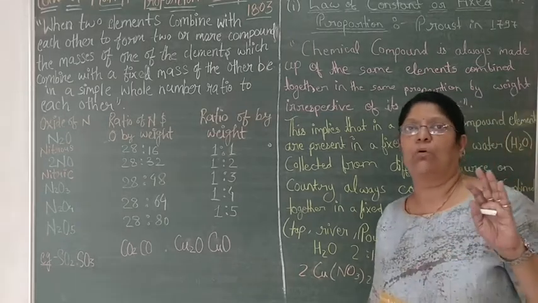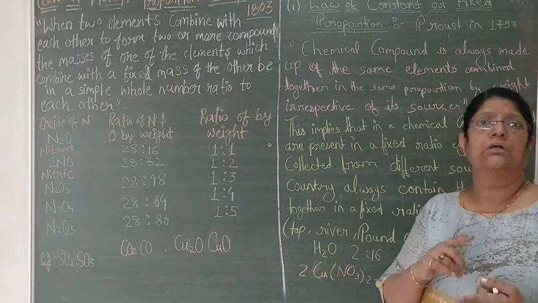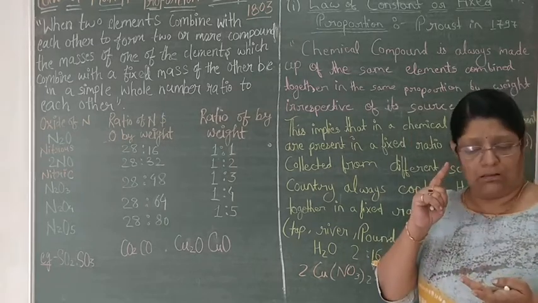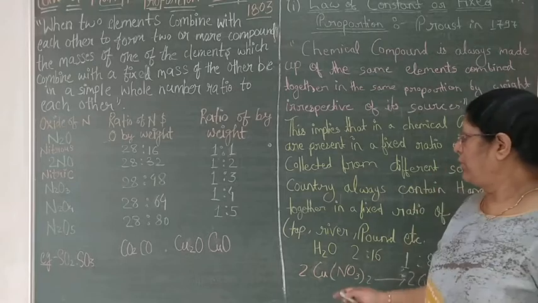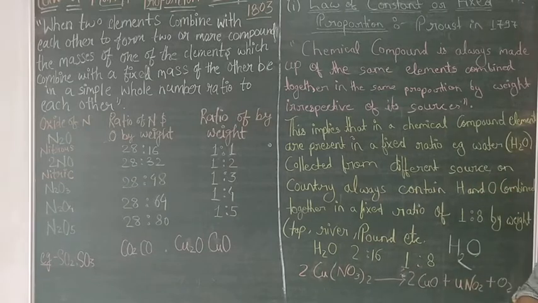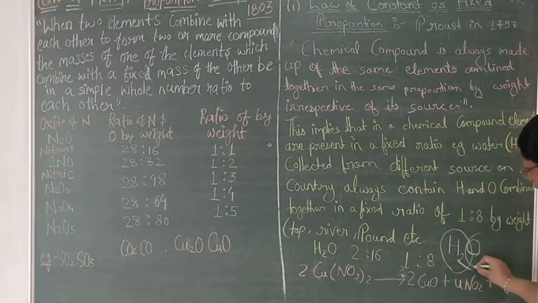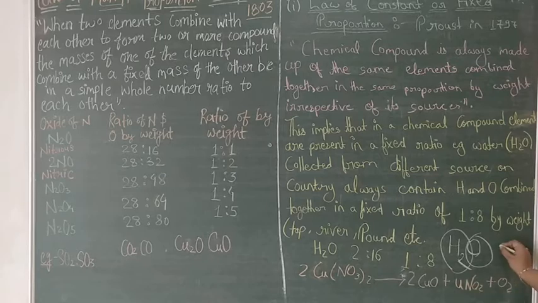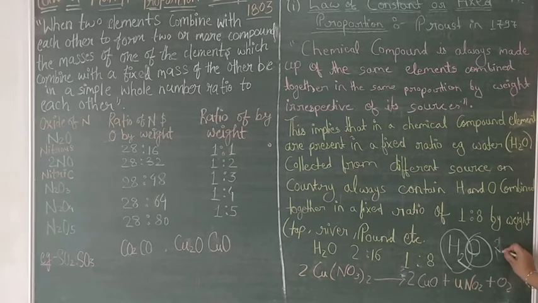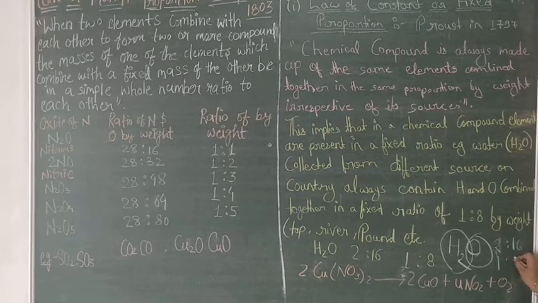Suppose I am talking about water. If I collect water from a river, pond, sea, or any corporation supply, all the water molecules will contain H2O. The ratio of H will always be constant, and the ratio of O will always be constant. In case of mass, we will write 2:16, where 2 is the mass of hydrogen and 16 is the mass of oxygen, and in a simple ratio we will write 1:8.